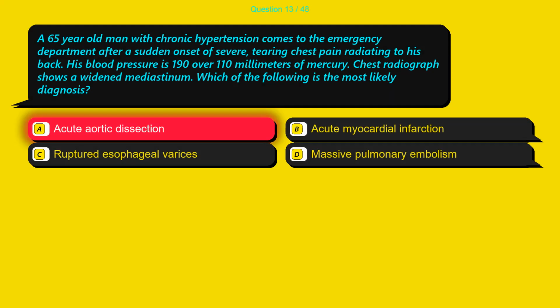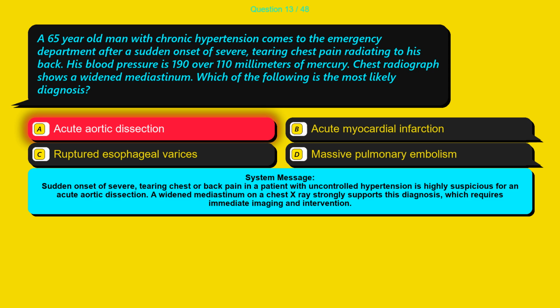The correct answer is option A, acute aortic dissection. Sudden onset of severe, tearing chest or back pain in a patient with uncontrolled hypertension is highly suspicious for an acute aortic dissection. A widened mediastinum on a chest X-ray strongly supports this diagnosis, which requires immediate imaging and intervention.